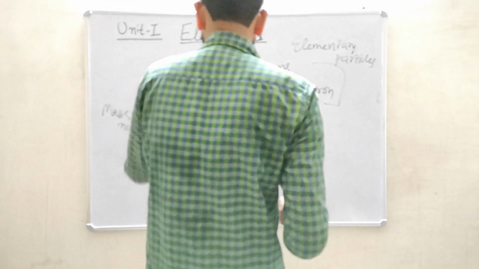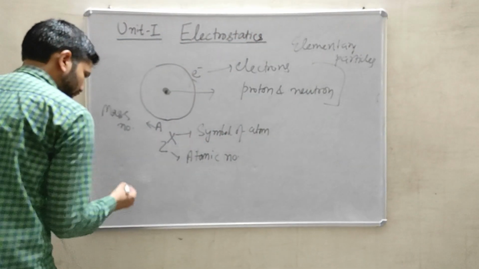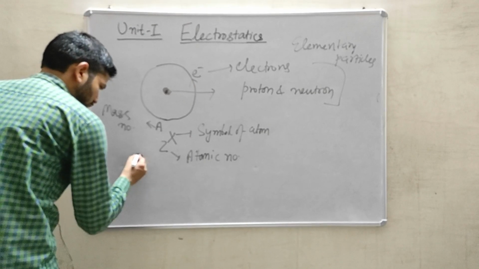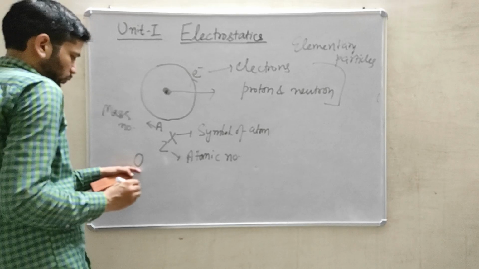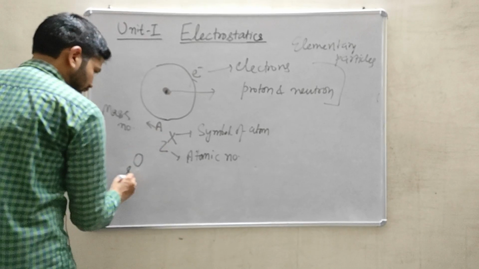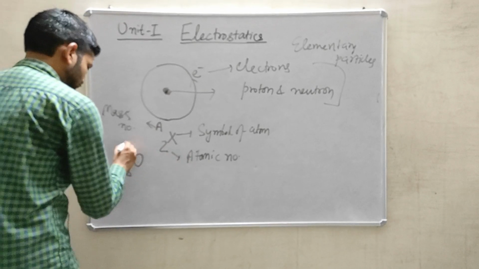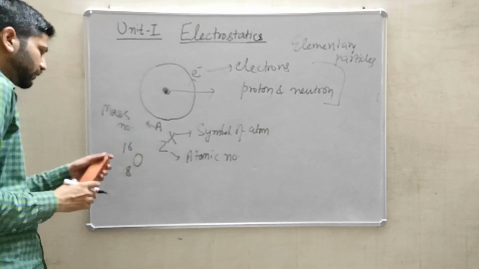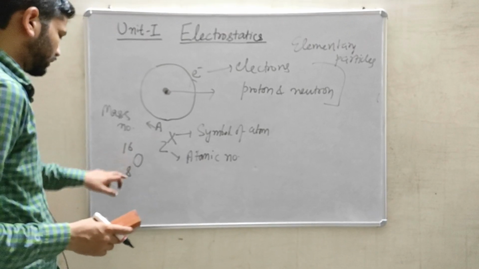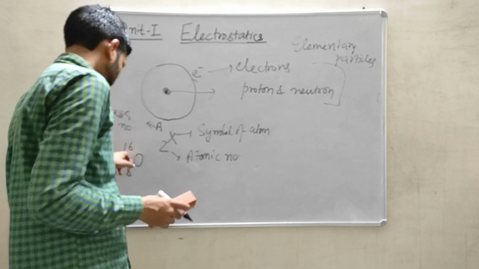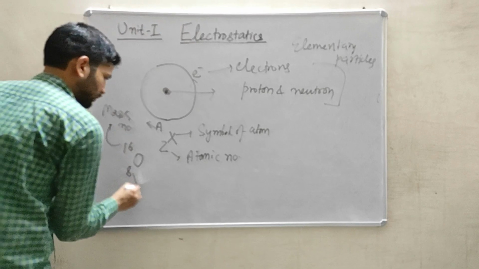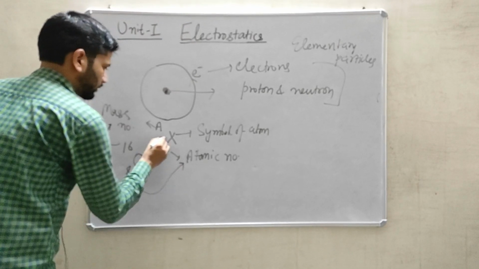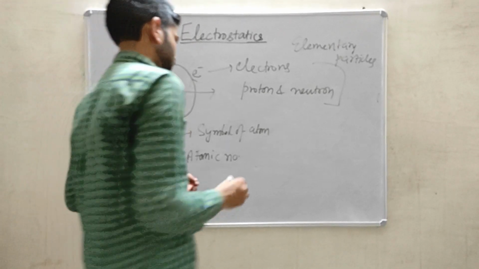The basic example is if I take an oxygen atom, the symbol O represents oxygen and 8 represents the atomic number, and I put 16 here, which is approximately double of this, so this is my mass number. This is the mass number, this is the atomic number, this is the symbol of the atom.